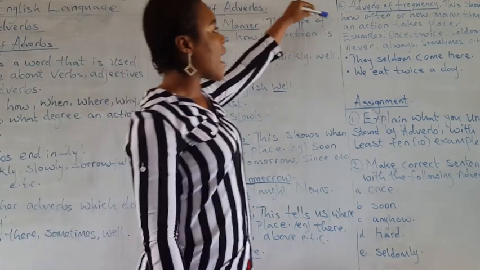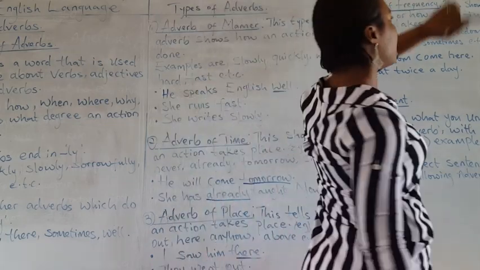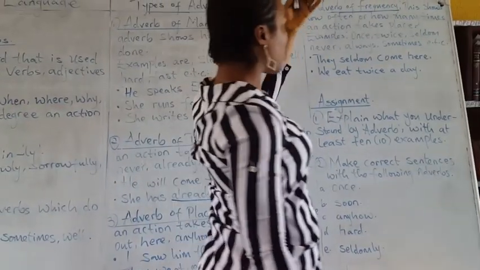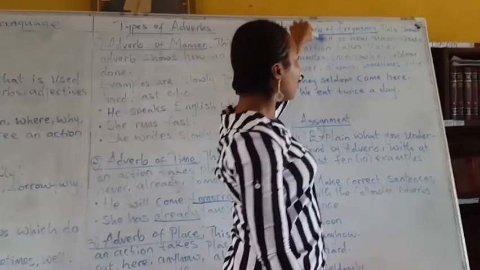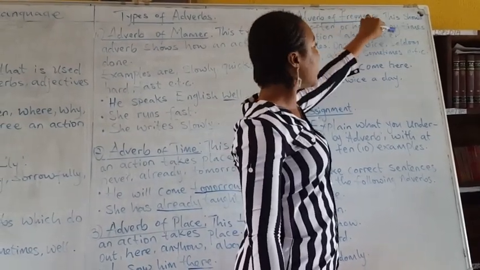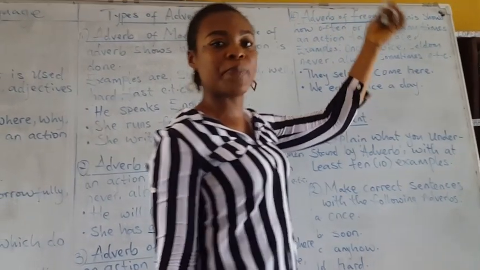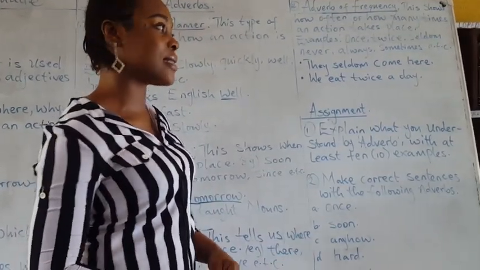The next one, we have adverb of frequency. Adverb of frequency shows how often or how many times an action takes place. Did you get that?